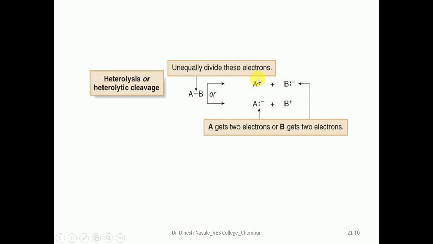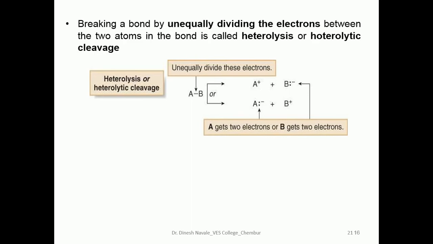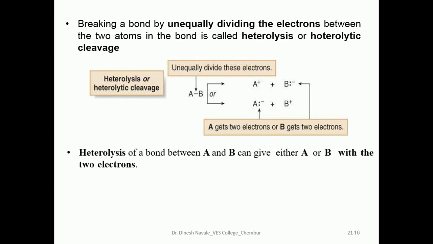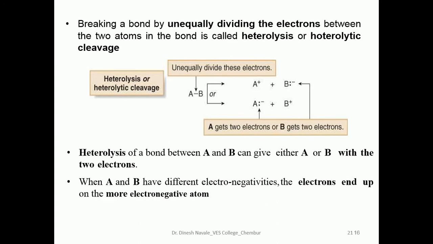That means whenever there is heterolytic cleavage, there will be the formation of charged species. Breaking a covalent bond by unequally dividing the electrons between the two atoms is heterolytic cleavage. Heterolysis always gives a polar intermediate. It depends upon A and B. If there is a bond between A and B, the electrons will be shared by the atom which is more electronegative. Heterolysis will always be responsible for the generation of charged intermediates like carbocations, carbanions, etc.